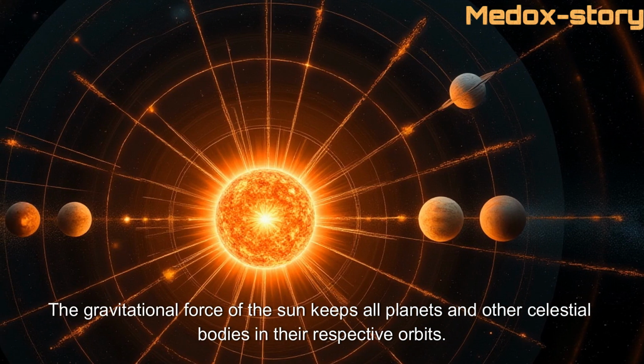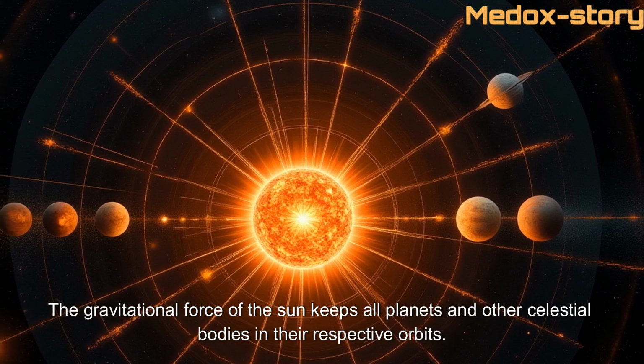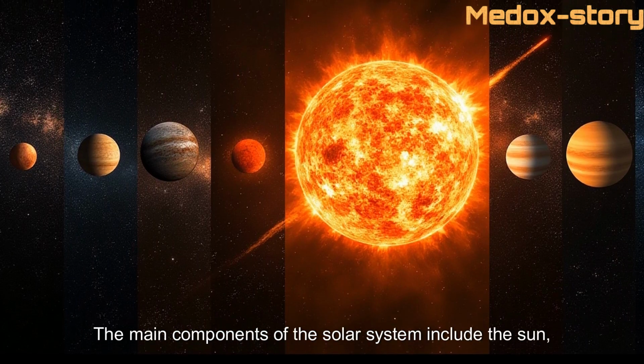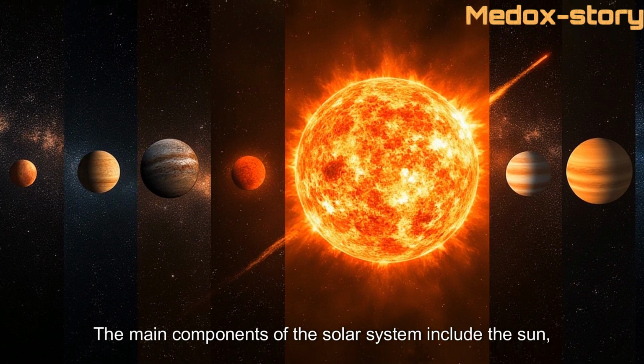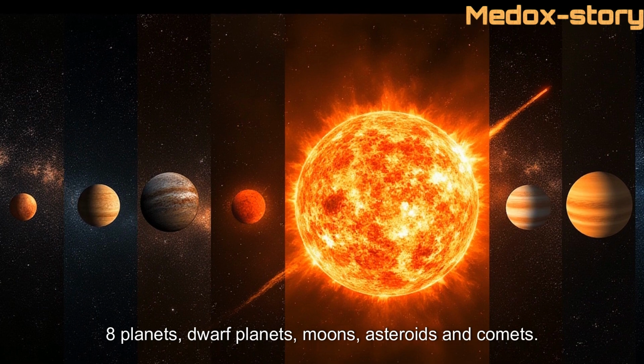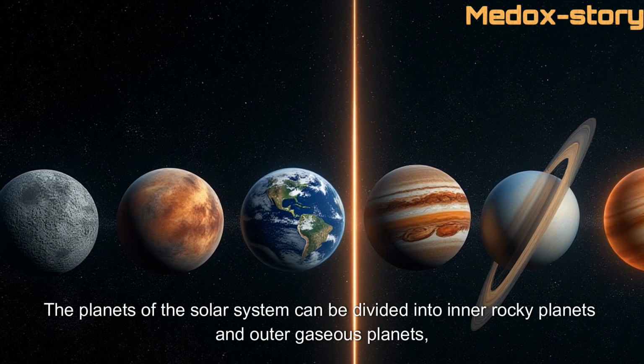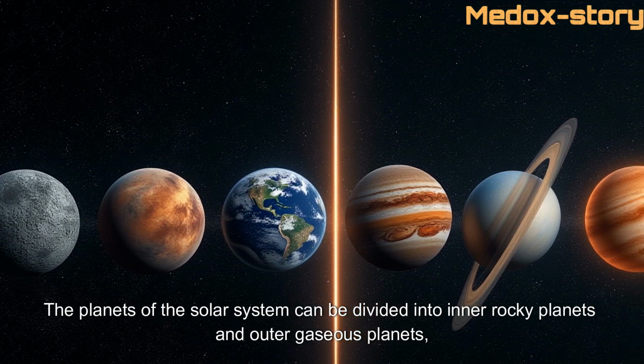The gravitational force of the Sun keeps all planets and other celestial bodies in their respective orbits. The main components of the solar system include the Sun, 8 planets, dwarf planets, moons, asteroids, and comets. The planets of the solar system can be divided into inner rocky planets and outer gaseous planets. The Earth a